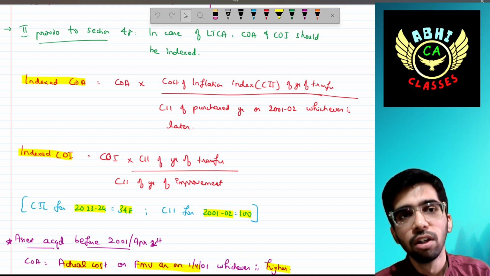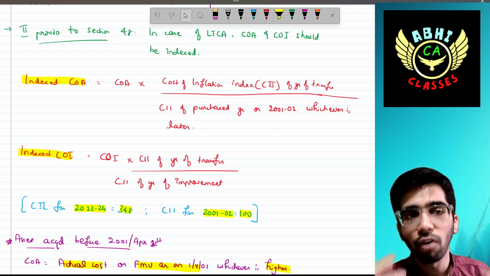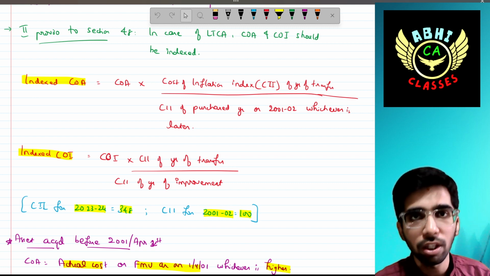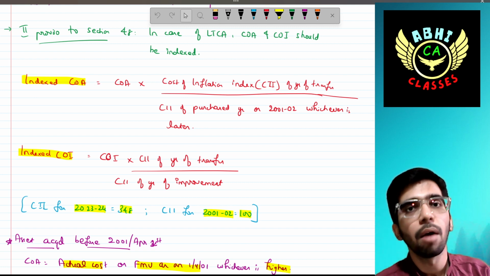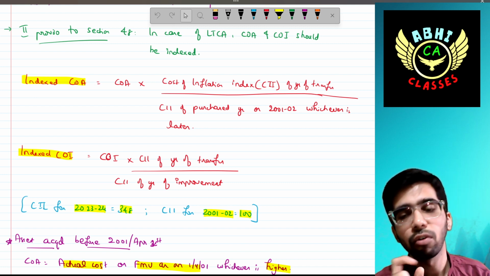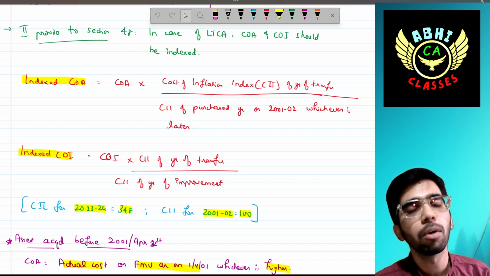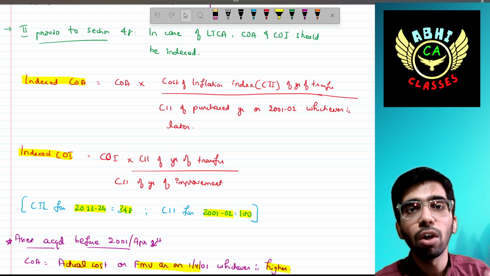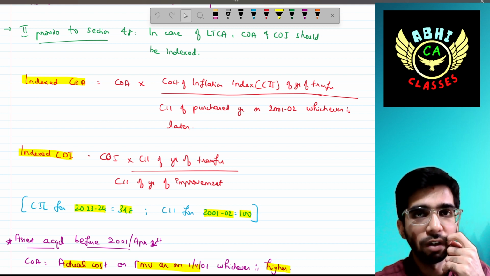So the formula is 10 lakh into 348 divided by the CII given in the question. If the land is bought before 2001, then we take the CII of 2001-02, so the formula would be 10 lakh into 348 divided by 100. Then you will arrive at the indexed cost of acquisition.